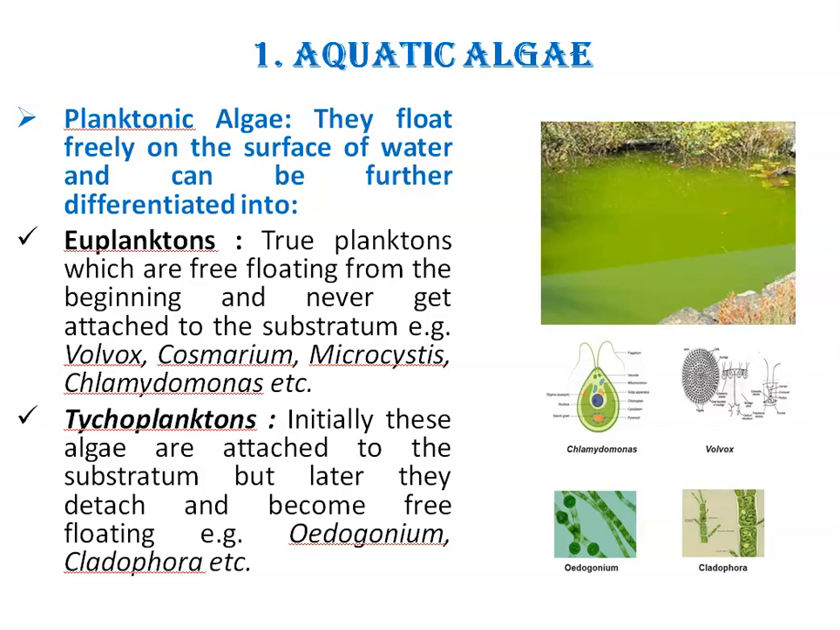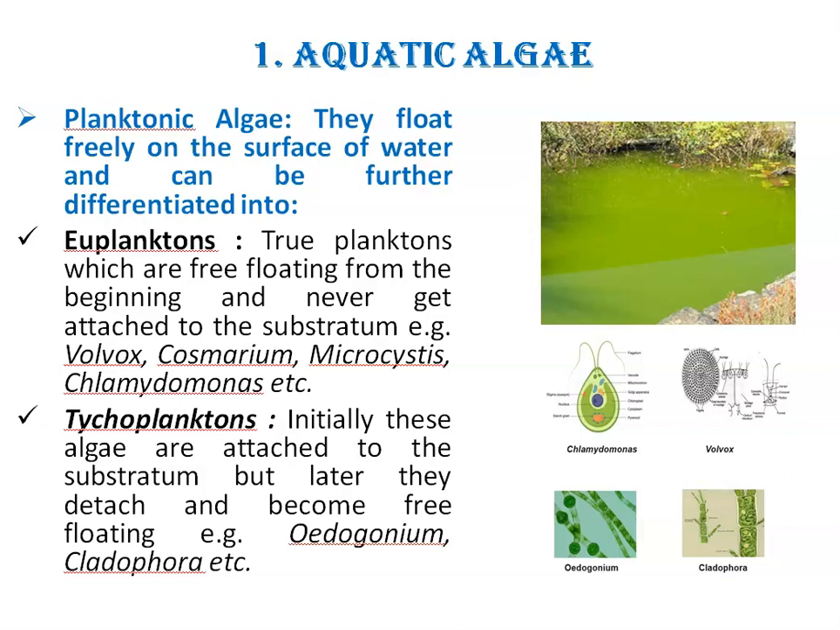So first is planktonic algae. Planktonic algae float freely on the surface of water and can be further differentiated into euplanktons and phytoplanktons, right? So planktonic algae float freely on the surface of water. I can see here, this is a water body, and this is the planktonic algae. It means green in color, right? Phytoplankton blooms often turn the water green. You can see here, green colored water indicates the presence of phytoplankton, right?